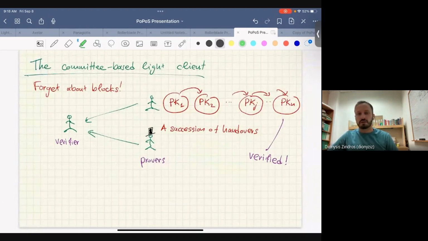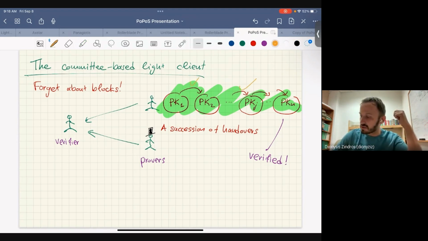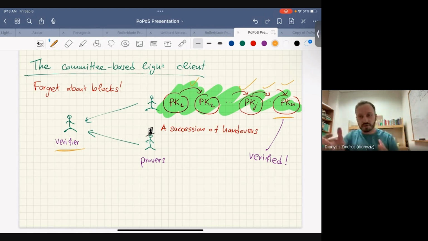Okay, so let's look at how this protocol works now. The verifier again connects to multiple provers. I just have two here for simplicity. One of them is honest, one of them is adversarial. And then the honest party is sending the succession of committees with their public keys and the handover messages. So they have the signatures. And then the light client, all it needs to do is verify each of these signatures to see if it's correct. Of course, the verifier has the Genesis block, so it knows the first committee of the Genesis era. And then once they get this committee, they can verify the block by checking the signature of the committee on the block, and then they have the state, and all is good, right?